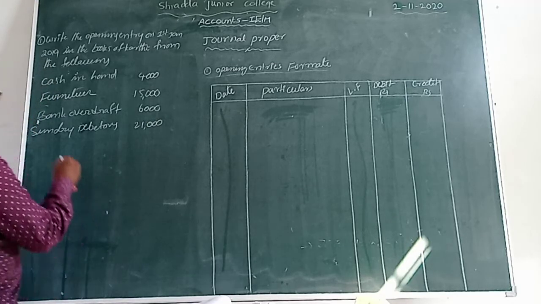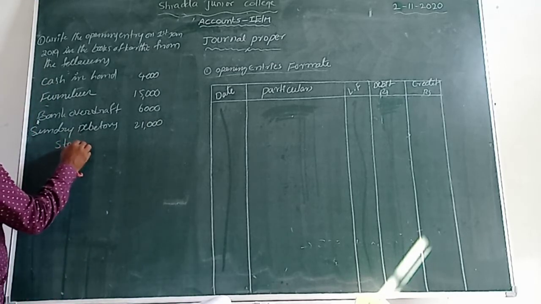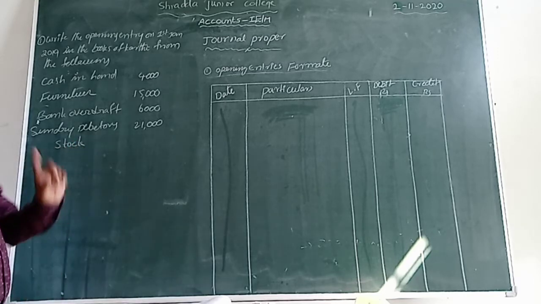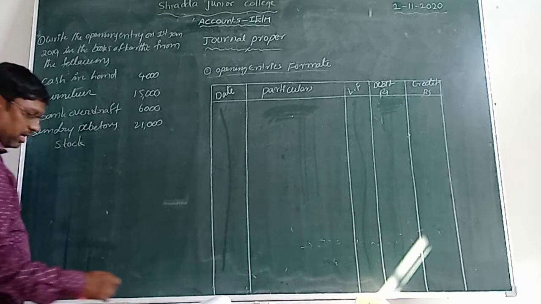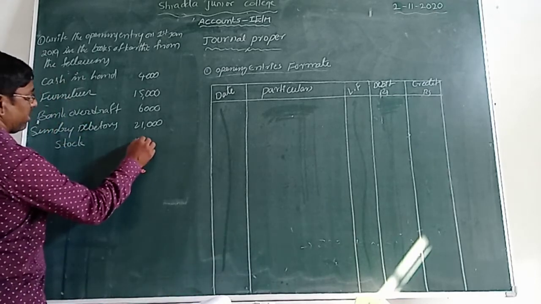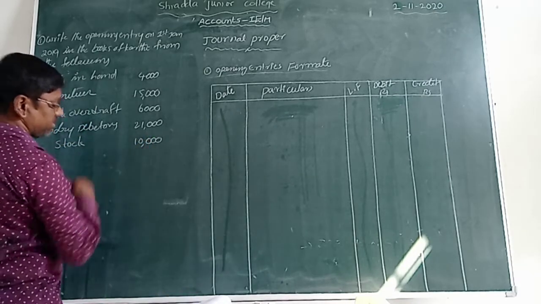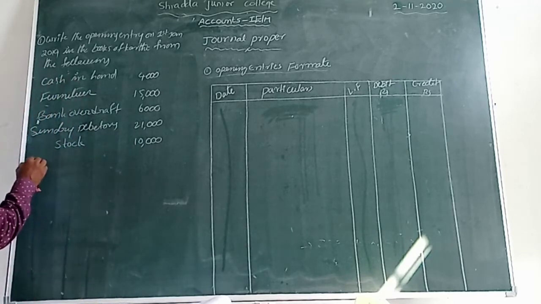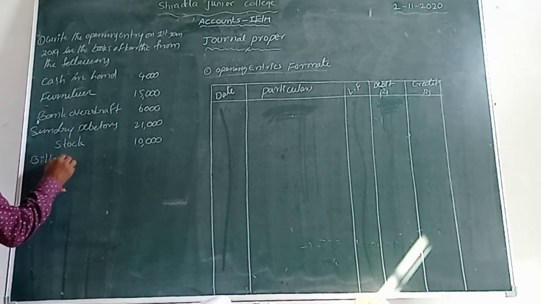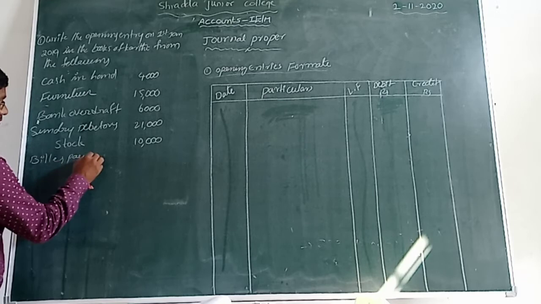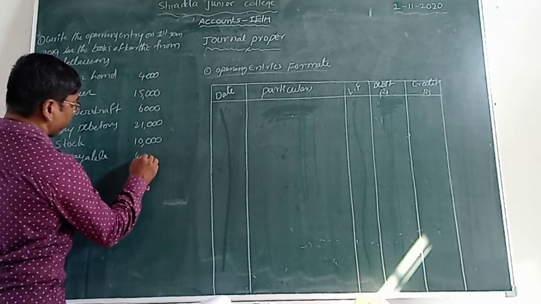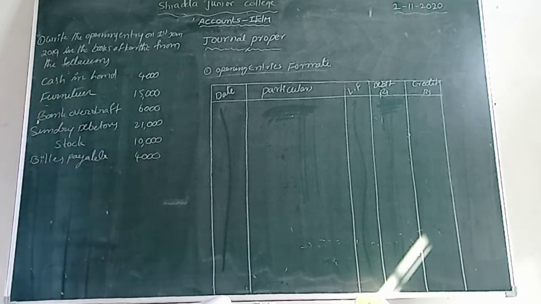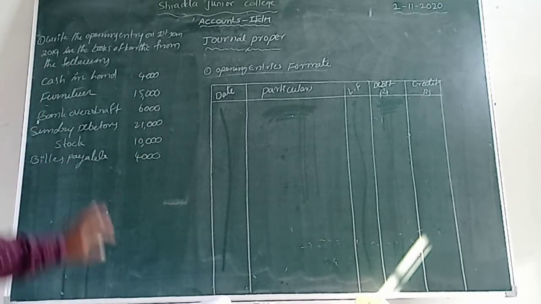Next one, stock. Stock is also an asset. Stock has an opening stock and a closing stock, both are there. Stock is also one of the assets. Stock amount is 10,000 rupees. Now another one, bills payable. That amount is 4,000 rupees, isn't it? This is the question.